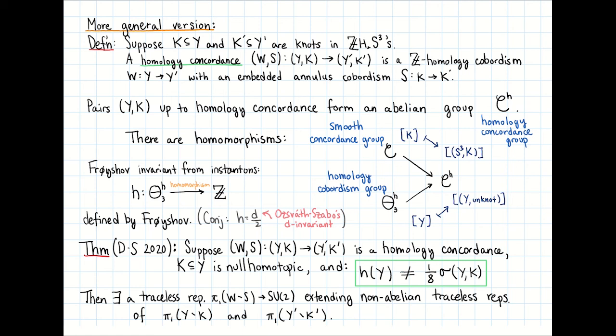Here, traceless has the following meaning. The surface S has a unit disk normal bundle inside of W, and the boundary of this normal bundle is a circle bundle over S. The representation being traceless means that the circle fibers of this normal bundle are sent to traceless elements of SU(2).